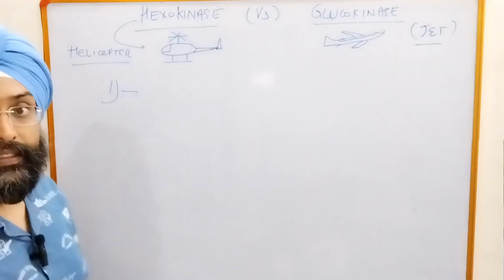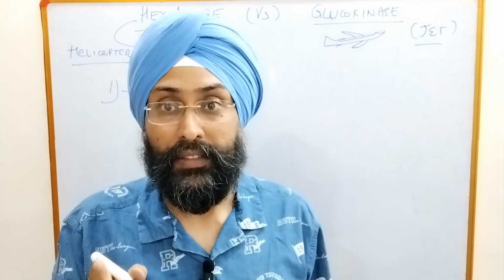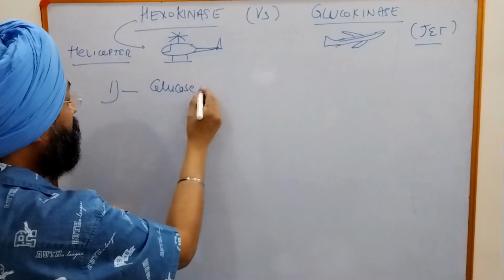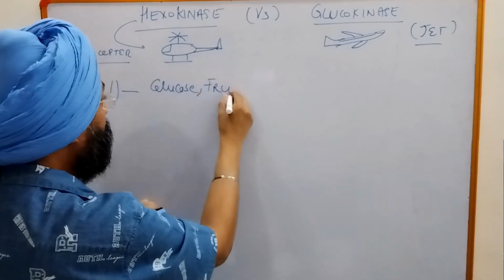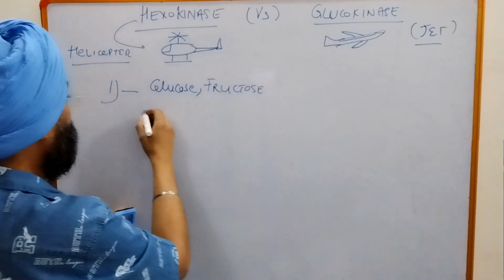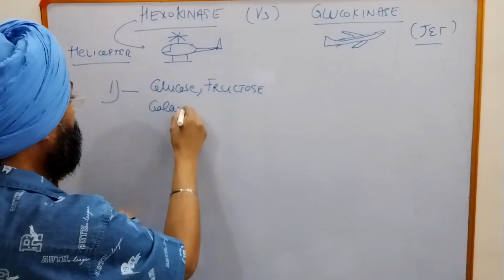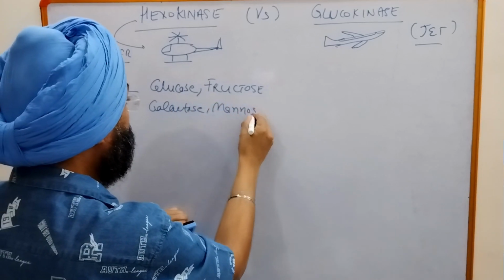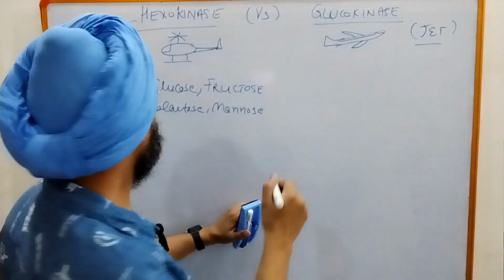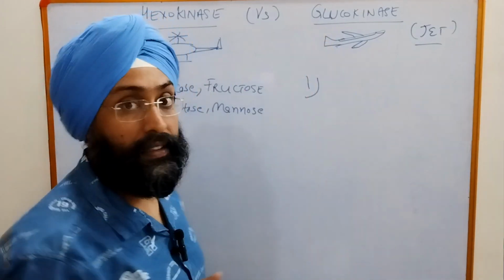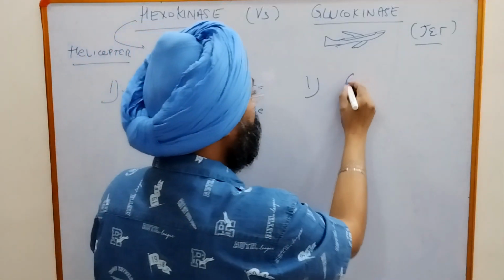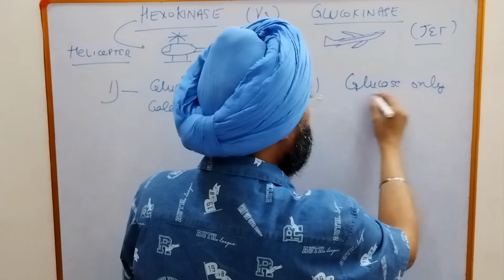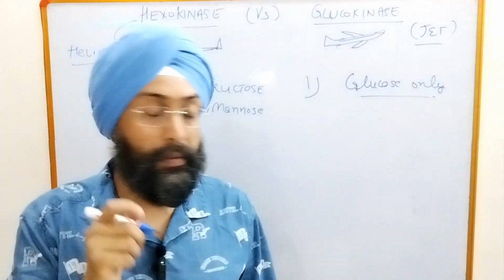Hexokinase is operative on all the monosaccharides, like glucose, fructose, galactose, and mannose. And in case of glucokinase, it is specific for glucose alone. Now coming on to the second point,